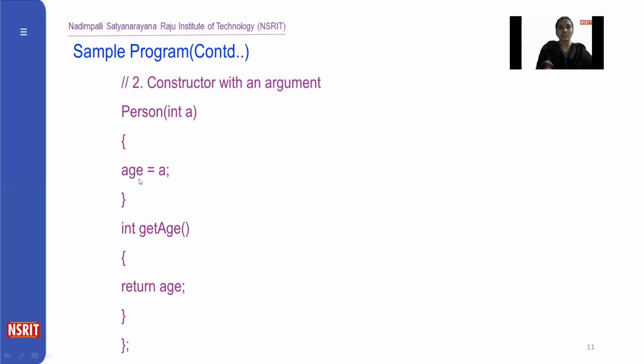Age is a data member within the class and a is the parameter passed to the constructor, and the parameter value is assigned to the data member. I'm also defining one member function, getAge. Within the member function, I'm returning the value of age to the function call.